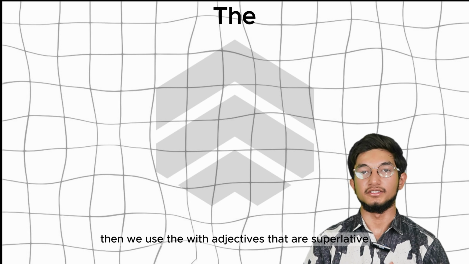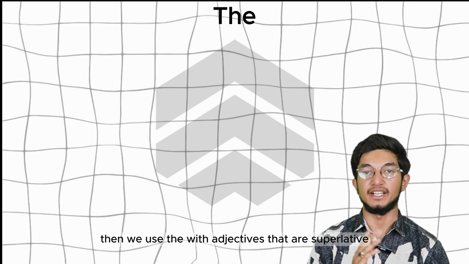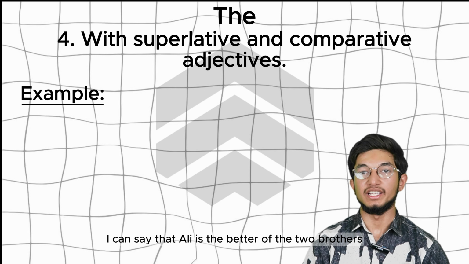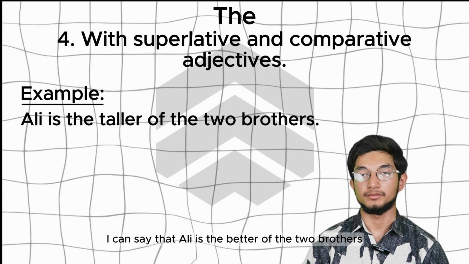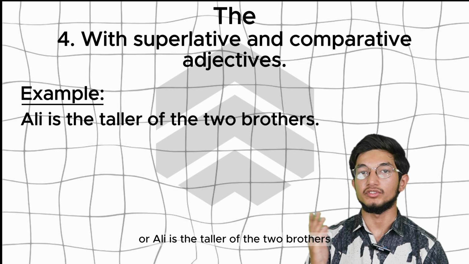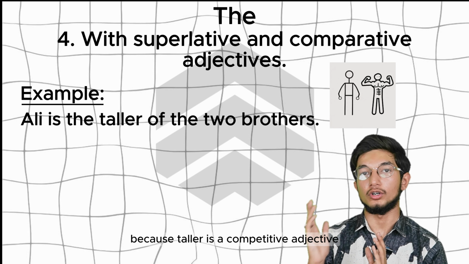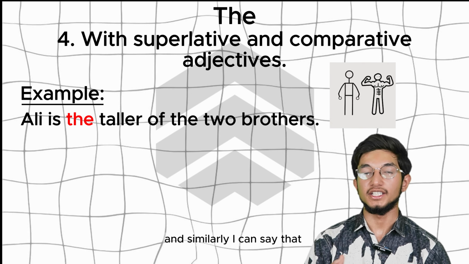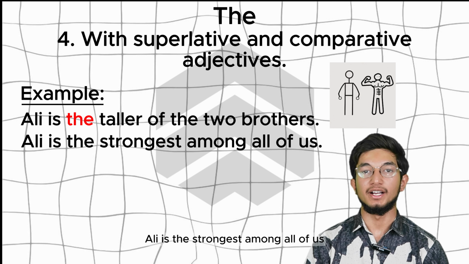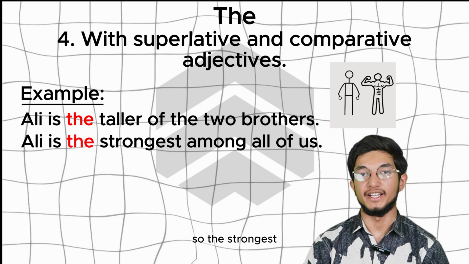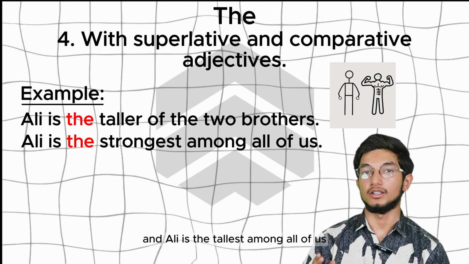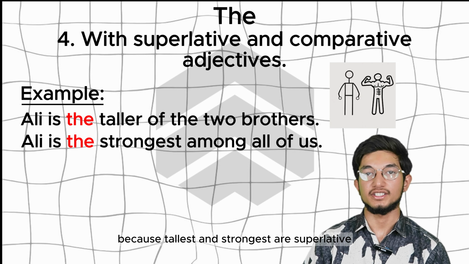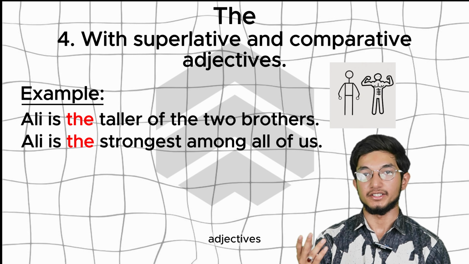Then we use the with adjectives that are superlative or comparative. For example, I can say that Ali is the better of the two brothers, or Ali is the taller of the two brothers. So the taller, because taller is a comparative adjective, so before that we place the. And similarly, I can say that Ali is the strongest among all of us. So the strongest, and Ali is the tallest among all of us. So the tallest and the strongest, because tallest and strongest are superlative adjectives.